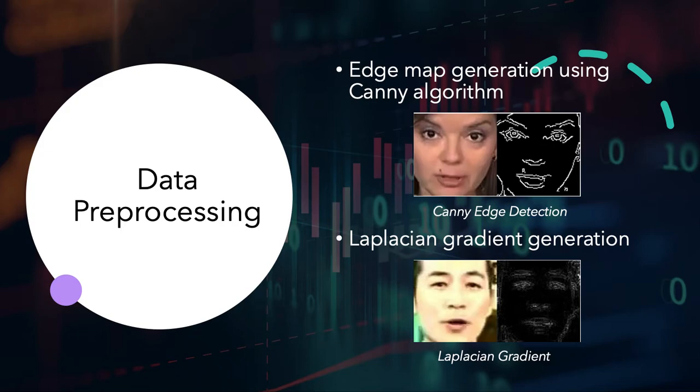Similar to the edge map generation, the Laplacian gradient of the images was generated to improve model performance. These were generated with OpenCV's Laplacian image gradient filter. The Laplacian gradient of the image and the image were both concatenated in order to input into the Xception model.